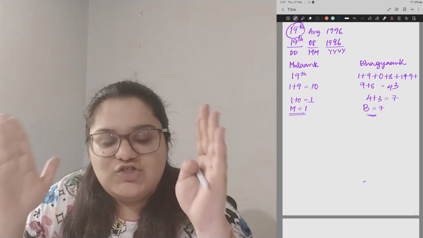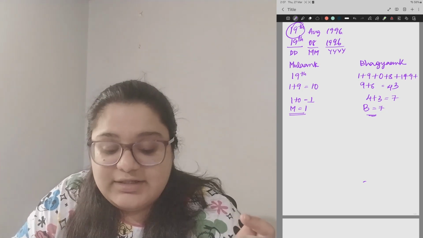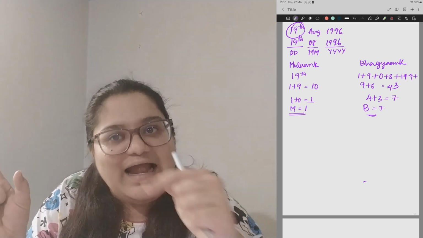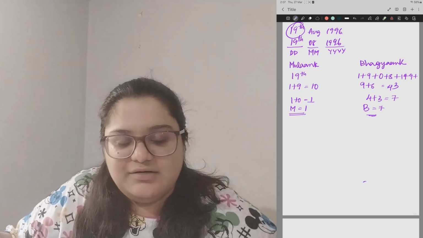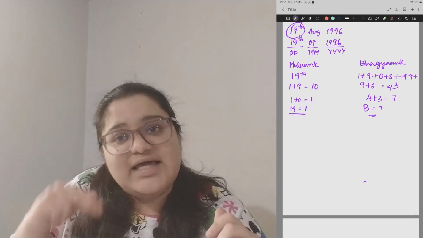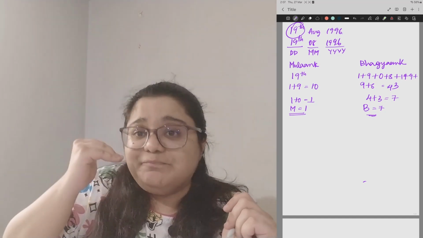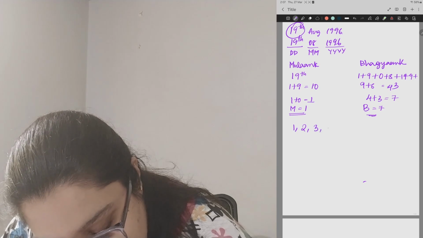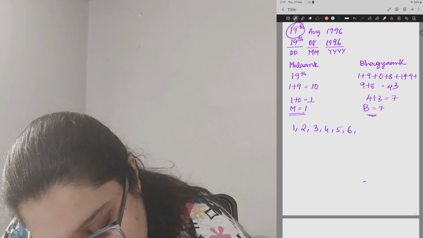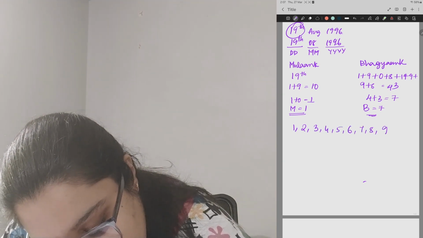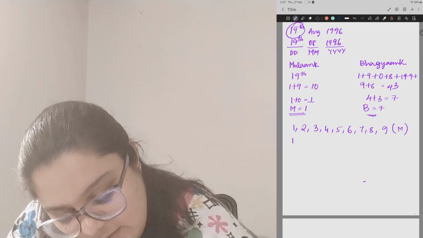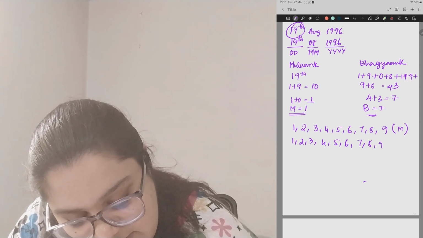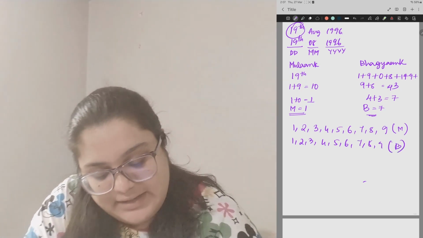And keeping in mind the chart, check your, for example, here it's Moolank 1. So for Moolank 1, check which are the enemy numbers and neutral numbers and cross them out in this entire 1 to 9 range that you've written. Second step, the same process will be followed for your Bhagyank number. So just to demonstrate it, you can see I'm writing numbers 1, 2, 3, 4, 5, 6, 7, 8 and 9. This will be for my Moolank, and again 1, 2, 3, 4, 5, 6, 7, 8 and 9. This will be for my Bhagyank number.